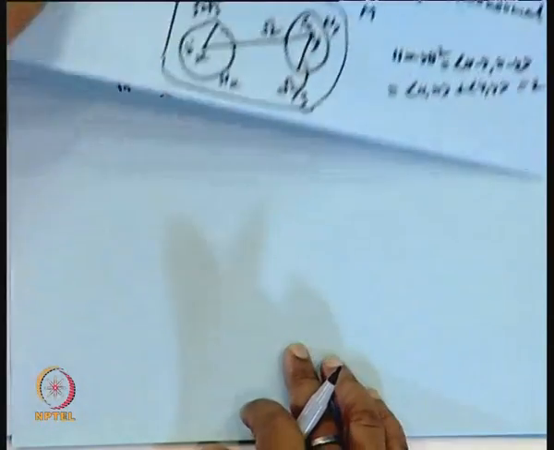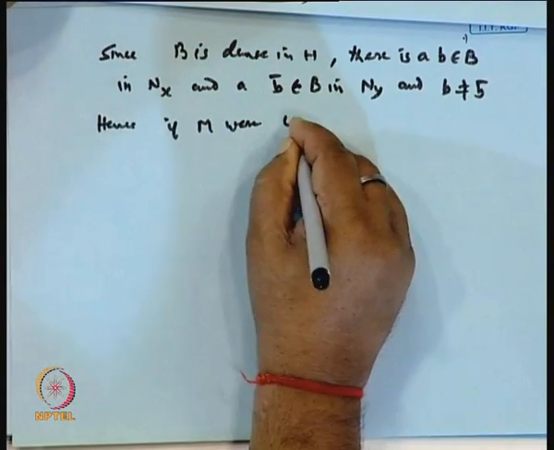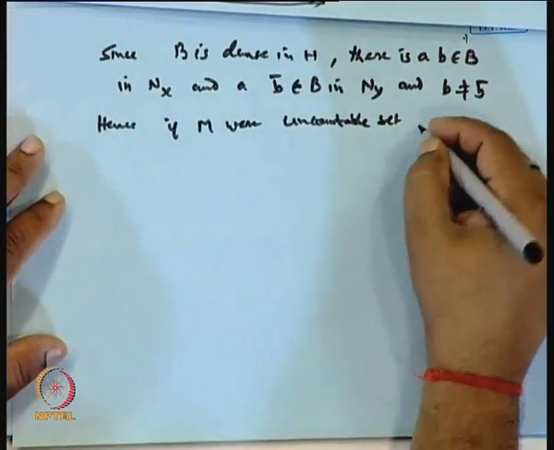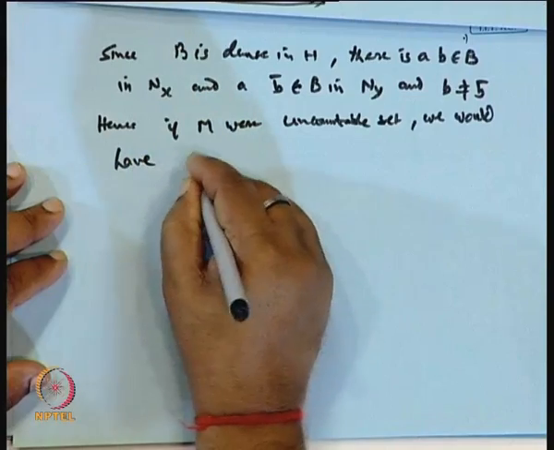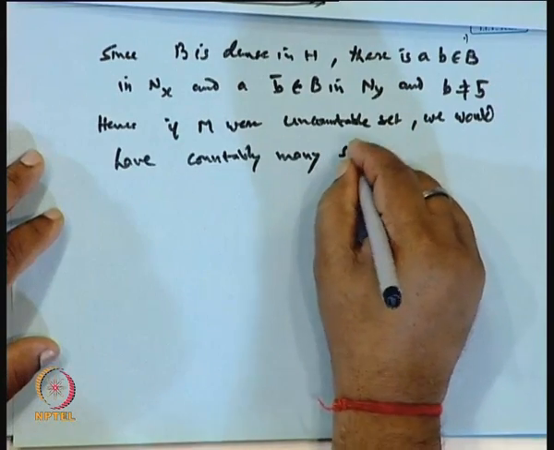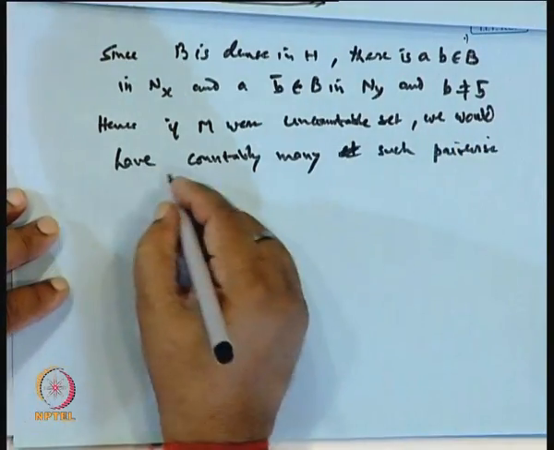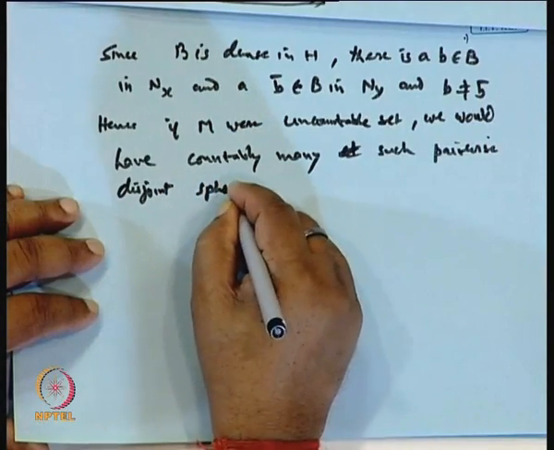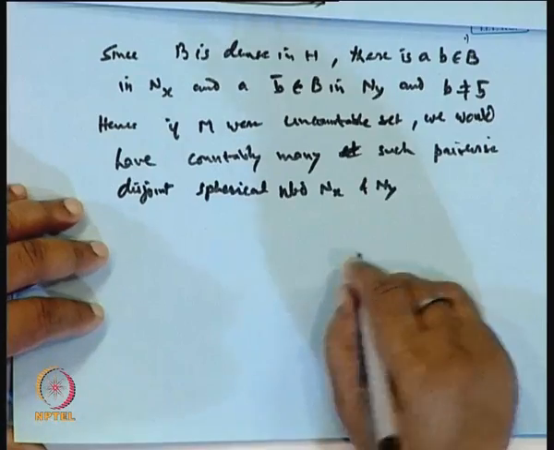Hence, if M were an uncountable set, then we would have uncountably many such pairwise disjoint spherical neighborhoods of Nx and Ny type respectively, is it not, for each.